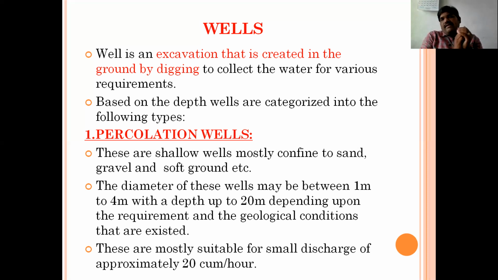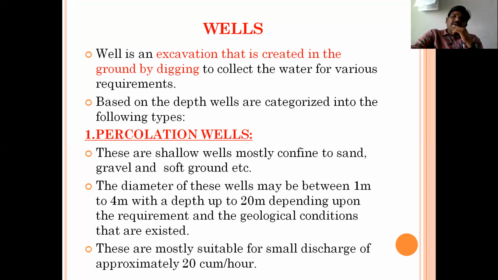These are meant to meet the minimum requirement where the water discharge is restricted to approximately up to 20 cubic meters per hour. See, if the requirement is more than this, you are not supposed to depend on these types of wells. There you must go for other types of wells. What are those other types of wells? We are going to discuss one after one.